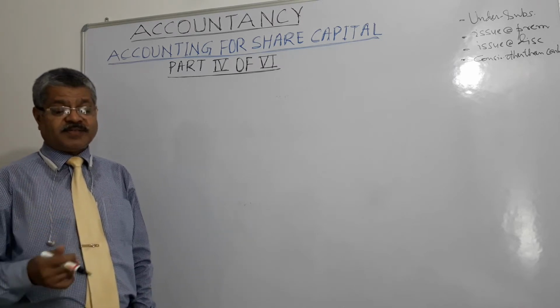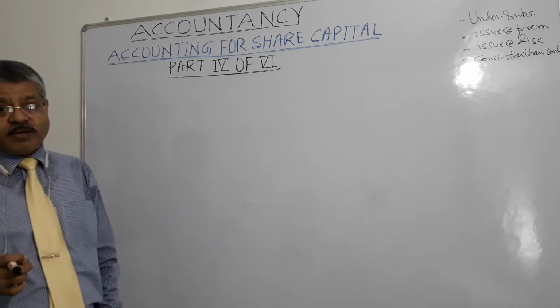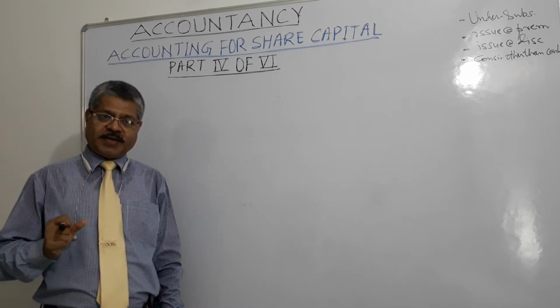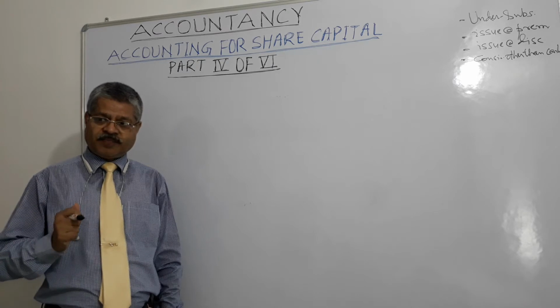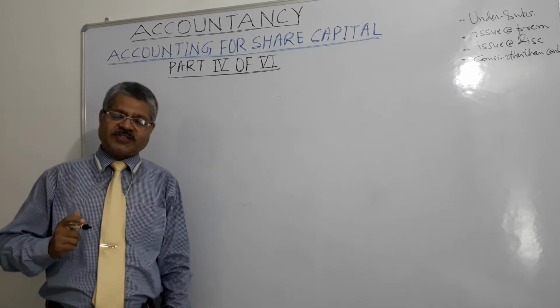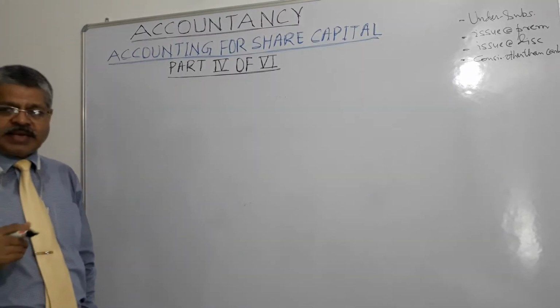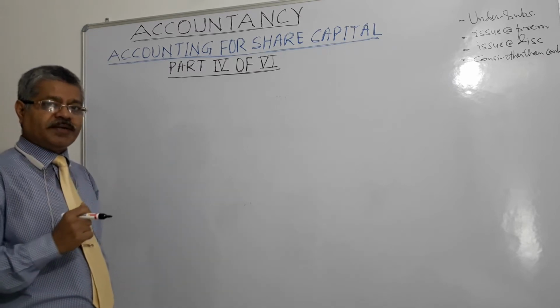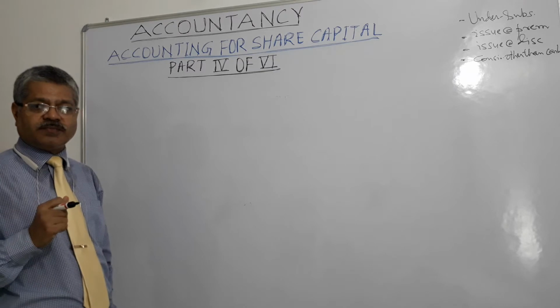And what happens then? What are the entries to be passed? Share allotment account will be debited, right? Discount on issue of shares account will be debited and share capital account will be credited. Two accounts will be debited. Which are those two accounts?